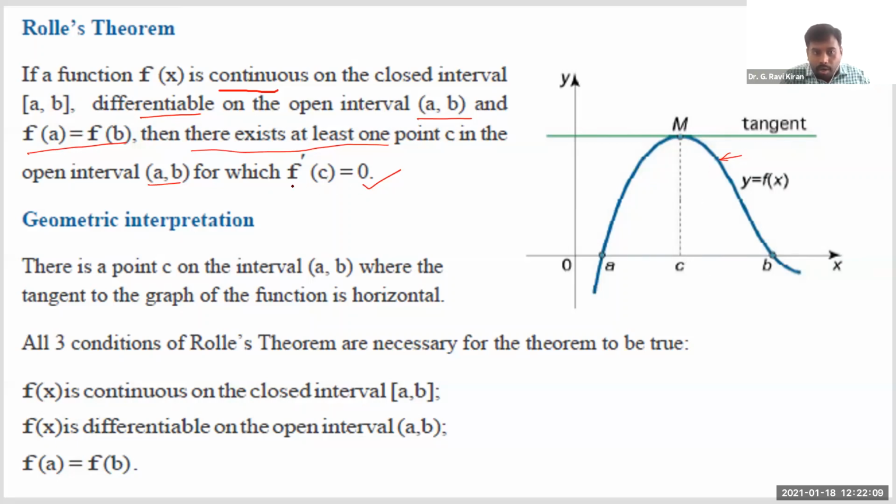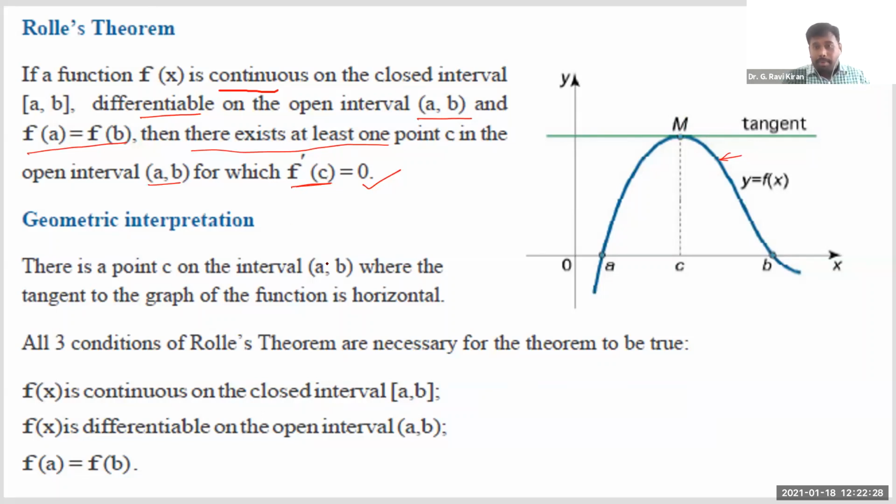What do you mean by f dash of C? f dash of C represents the slope of the tangent at this point C. So the slope of this tangent is equal to 0. Whenever the slope of the tangent is 0, that tangent line will be parallel to the x-axis.